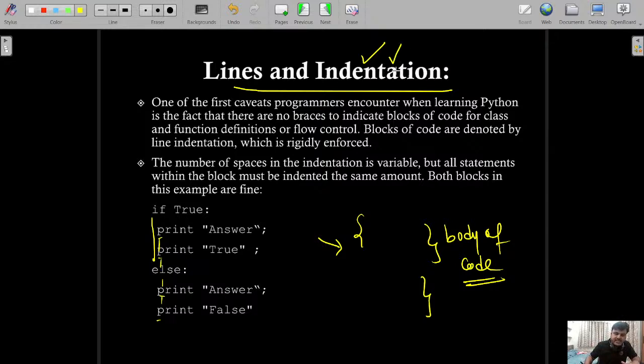Python is an indentation language, right? If the indentation is not proper, then your code may give an error, even if the logic is correct. So we must be very careful while writing the code. Only indentation matters here. All the logical statements, all the print or such kinds of statements should be at the same scale, and if we have others also, they should be on the same scale, right?